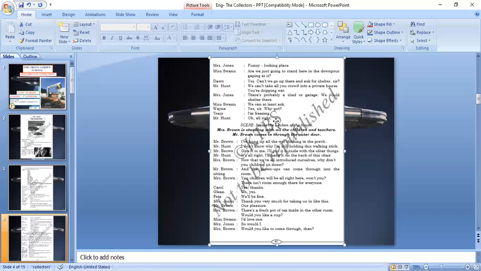Mrs. Jones says that it is a funny looking place. Mr. Hunt remarks that it wasn't there when he had been there the previous summer. However, since the children are wet and cold, they decide to approach the house for shelter. And they also think that if it is embarrassing to ask for shelter for so many of them, they would take shelter in the shed.